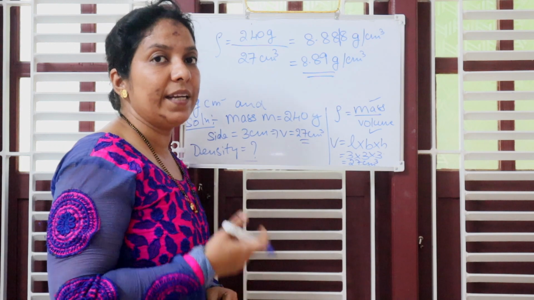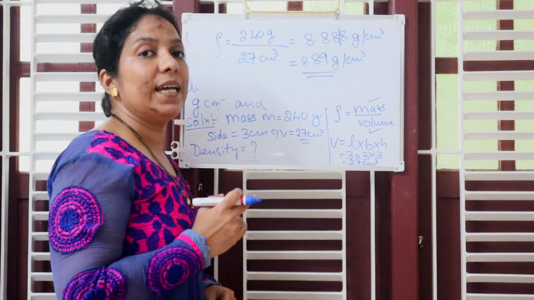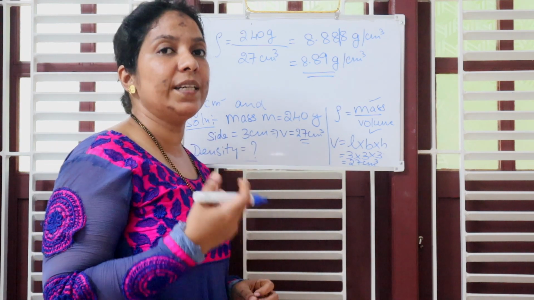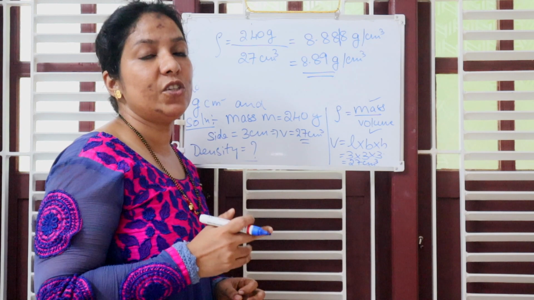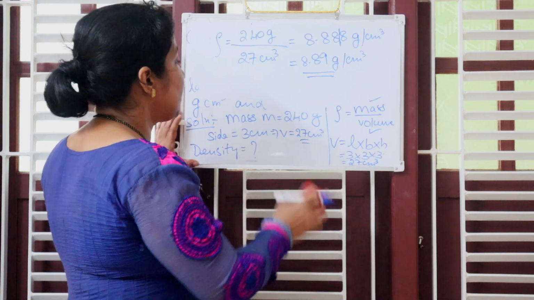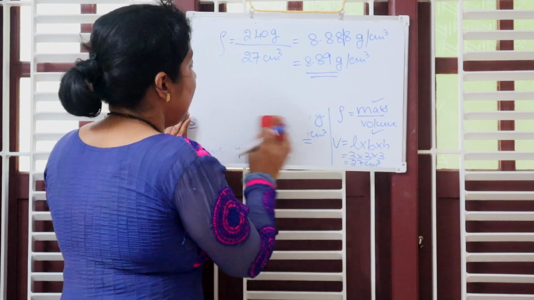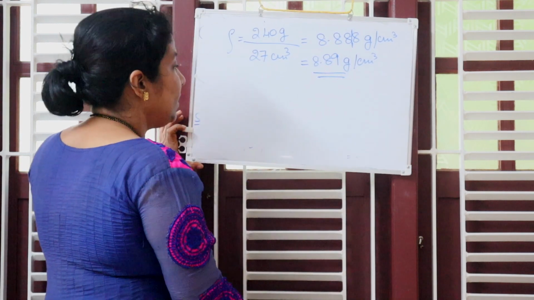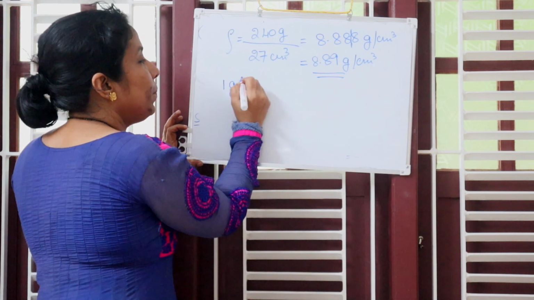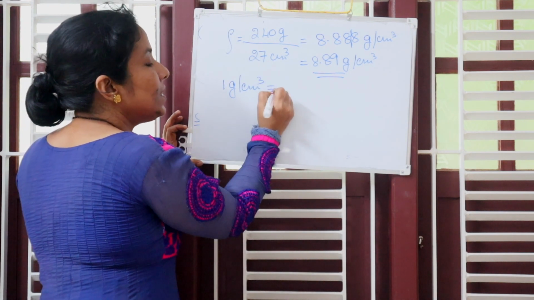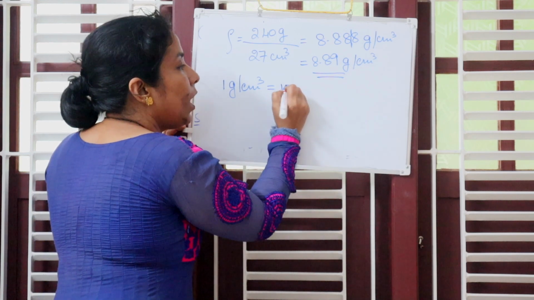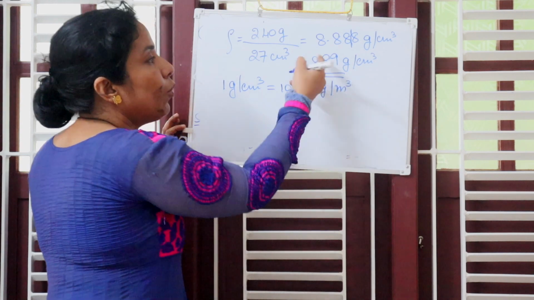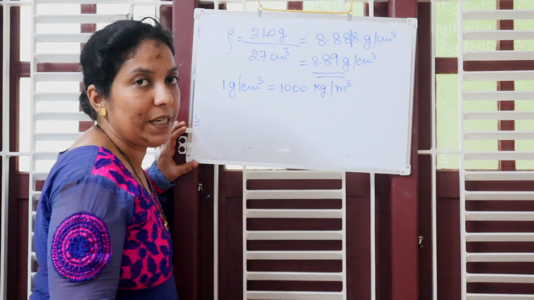Now let us convert gram per cm cube into kilogram per meter cube, because in the question they are asking you to convert gram per cm cube into kg per meter cube. So let us convert. How do you convert? I told you we have to remember the relation. That is 1 gram per cm cube is equal to 1000 kg per meter cube. So how do you convert this answer to kg per meter cube?